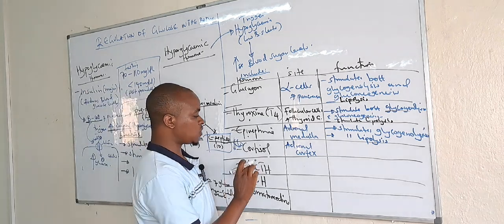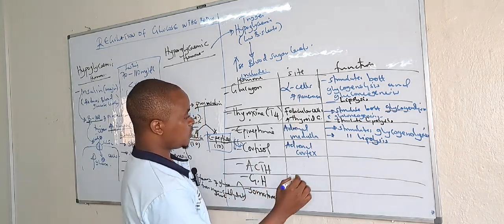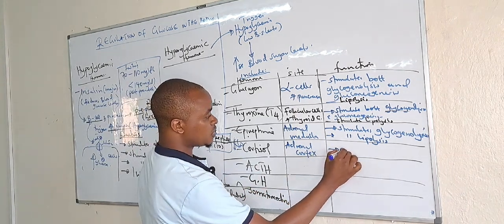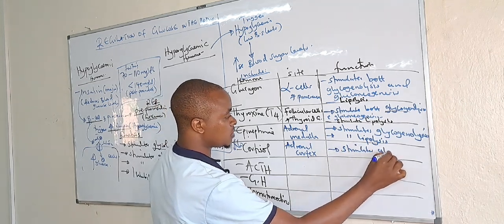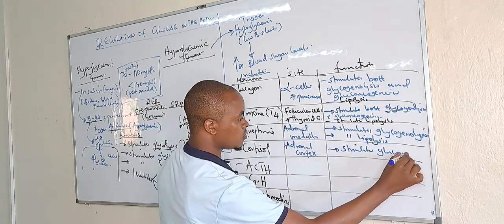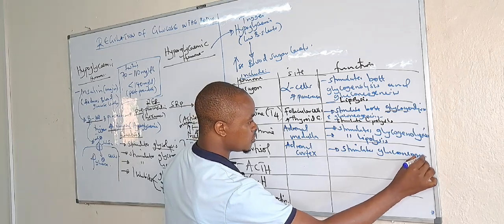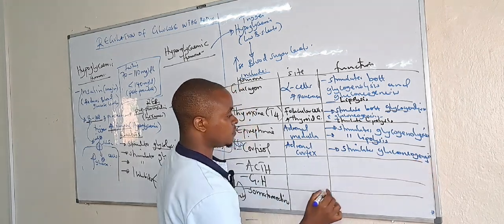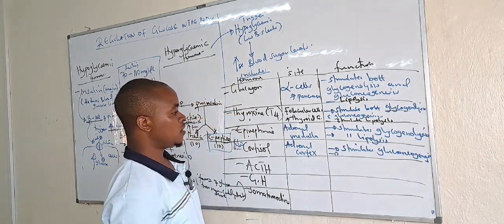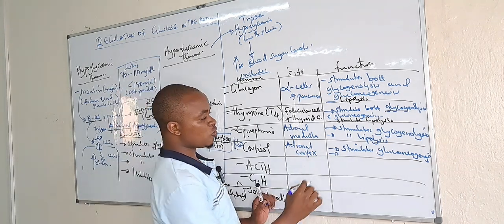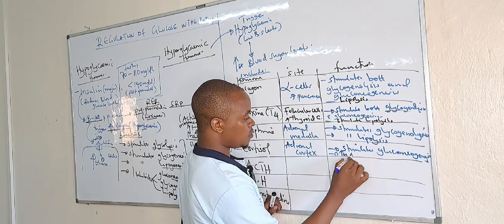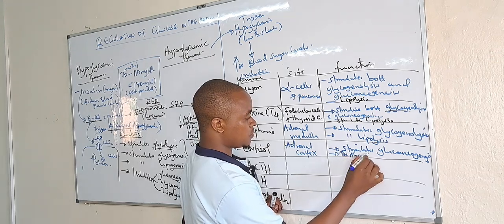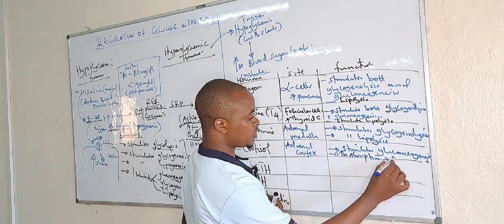And this cortisol stimulates gluconeogenesis. And also it can enhance absorption of glucose.